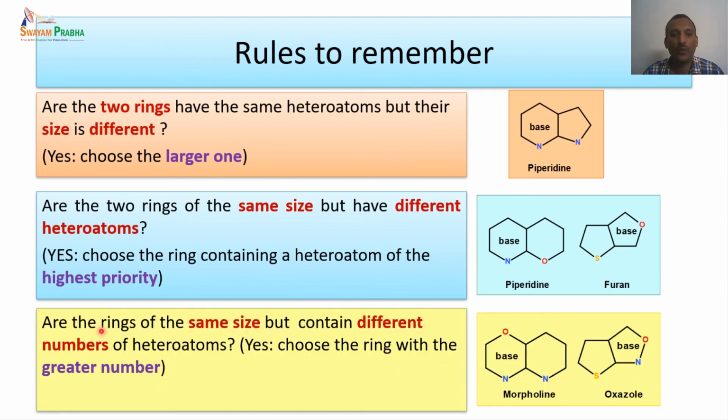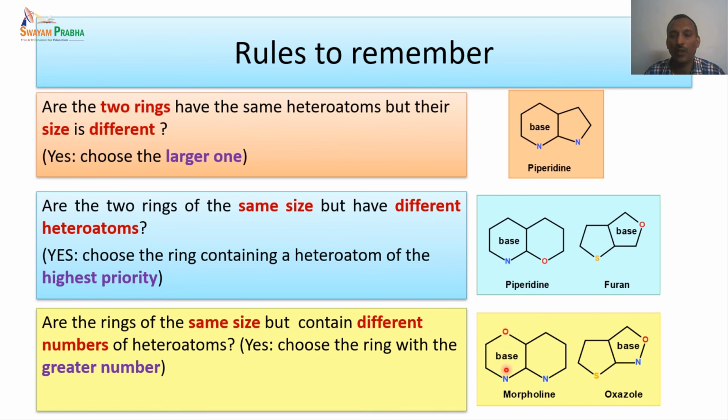The next one is both rings having the same size but containing different numbers of heteroatoms. In one case there is only one heteroatom, and in another case we have two heteroatoms. So this ring has one heteroatom, this ring has two heteroatoms. When there is more than one heteroatom, the ring with the highest number of heteroatoms becomes the base unit. So based on that, we are going to name this system.